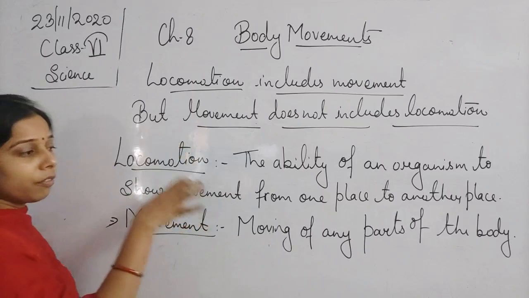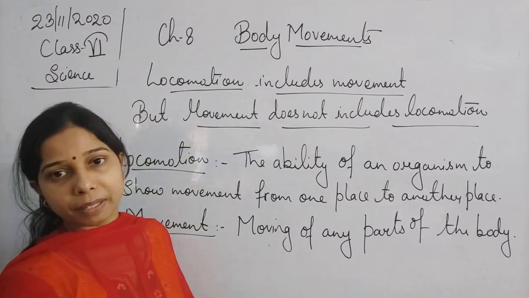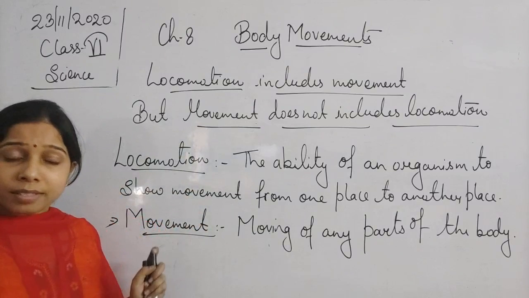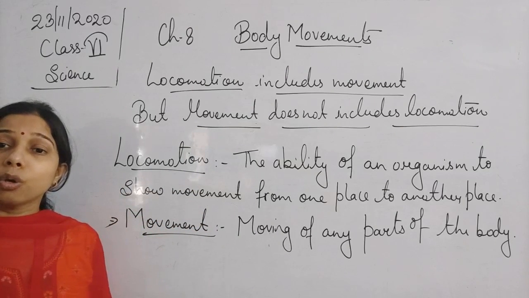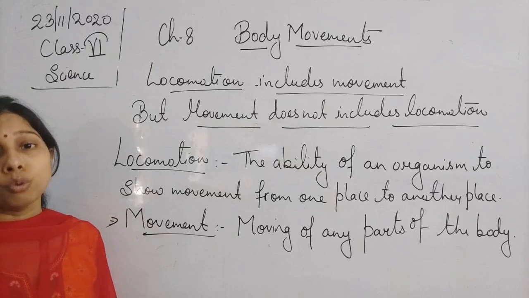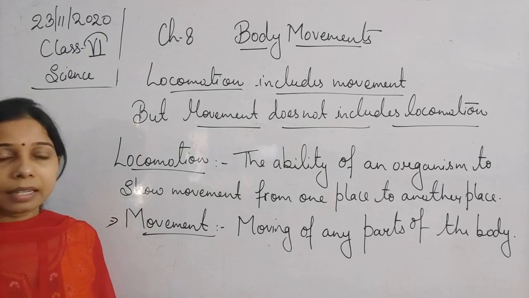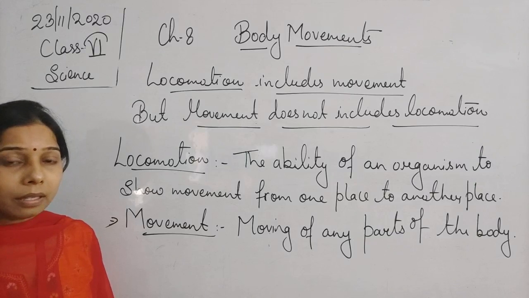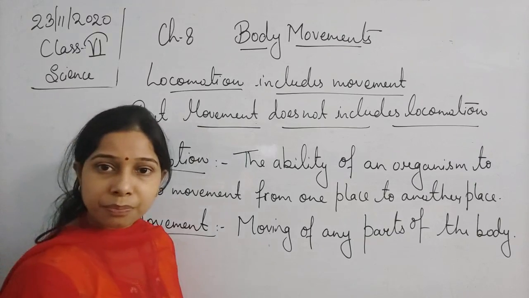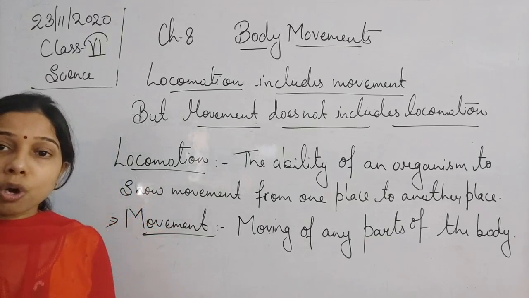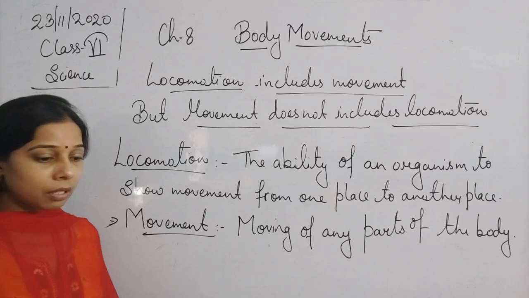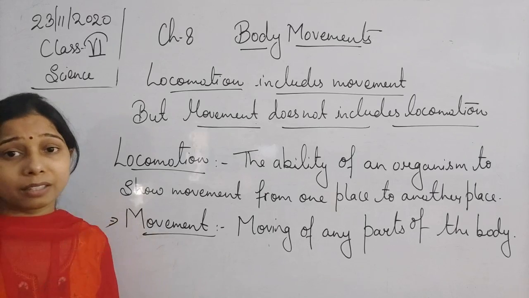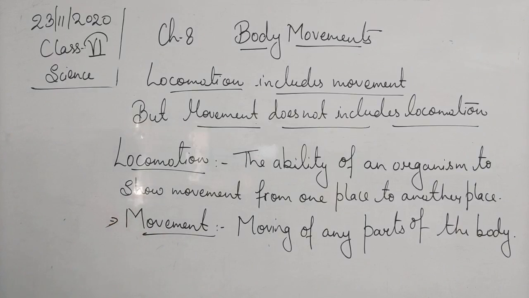Locomotion is that which includes the movement from one place to another. I hope you have understood the difference between these two. Sometimes, students, you will see it is written that locomotion can be seen in two ways. One, by moving the body parts, and another by showing the change in the place, that is from one place to another place. That is also a locomotion.